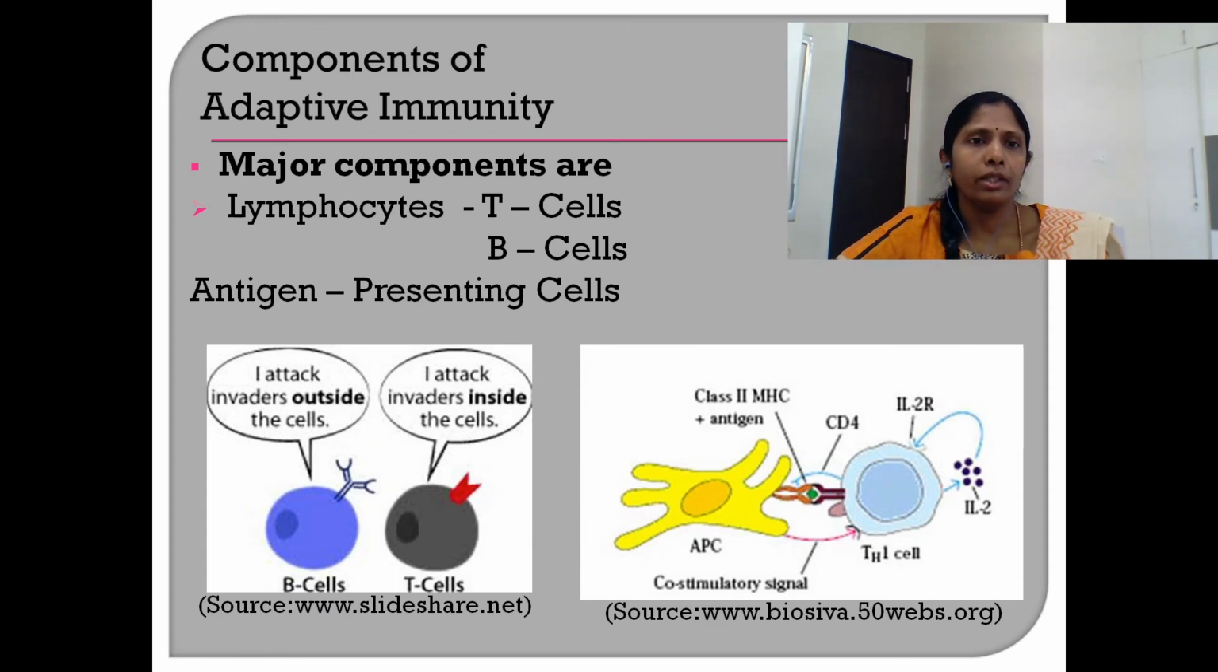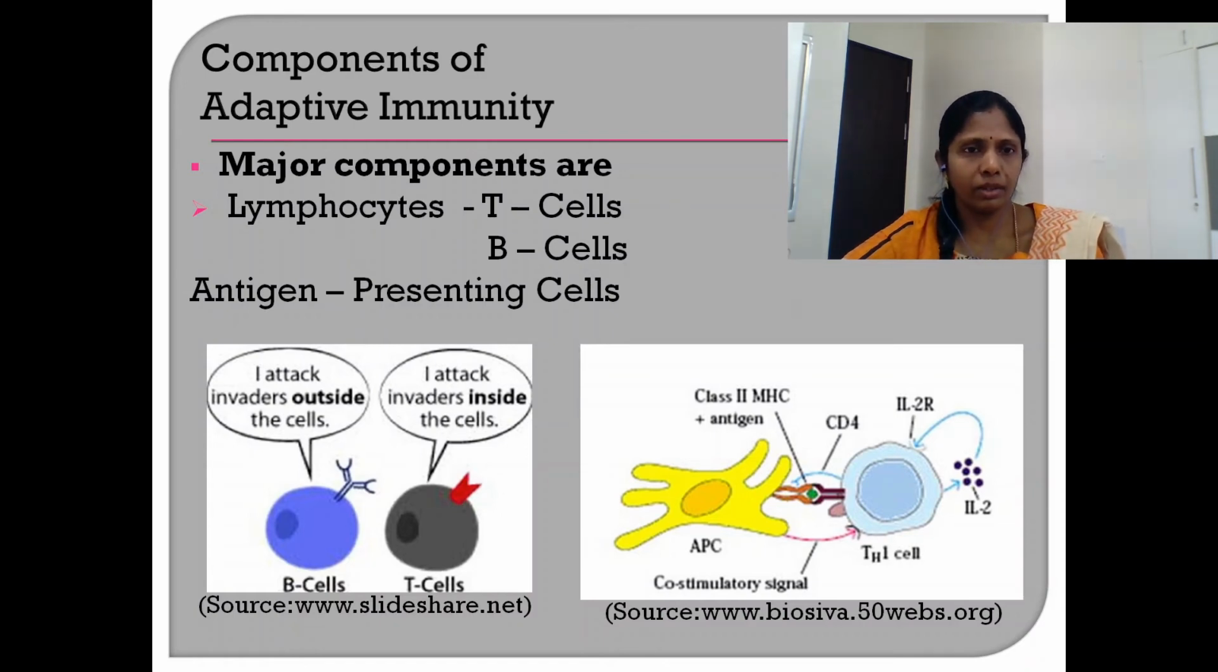The major components of this adaptive immunity are formed by lymphocytes and antigen presenting cells. Lymphocytes again are of two types, the T lymphocytes and B lymphocytes. The T cells protect from parasites or intracellular pathogens, and the B cells attack the invaders from outside the cell through the antibodies that are produced by the B cells.